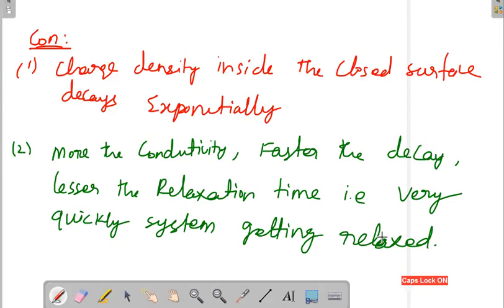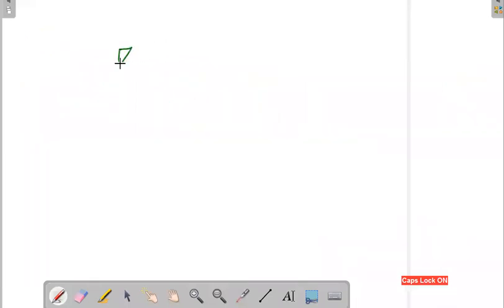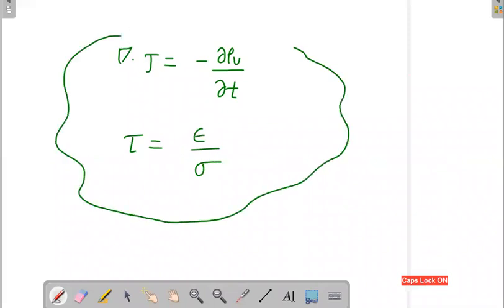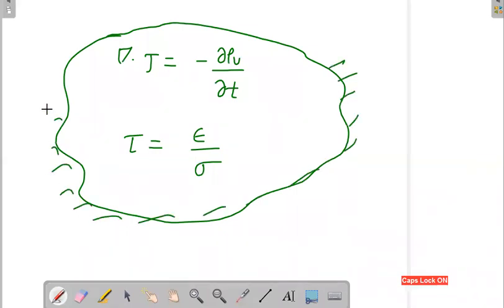So finally you have to remember only two equations whenever the continuity equation comes to mind. One is del dot J is equal to minus d rho v divided by d t. Next, relaxation time, tau is equal to permittivity divided by conductivity. You should remember this formula. Mostly the questions in ordinary exams will be based on this.